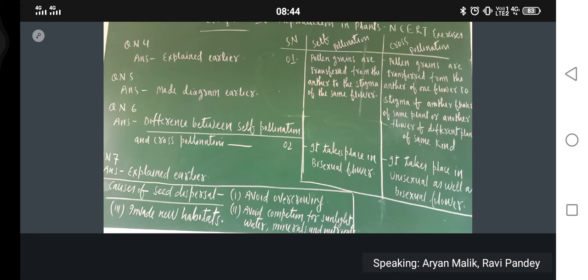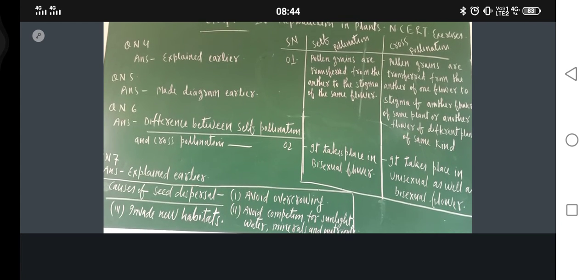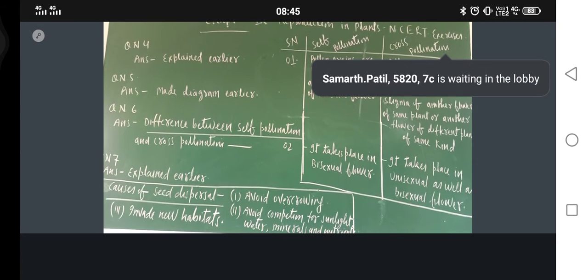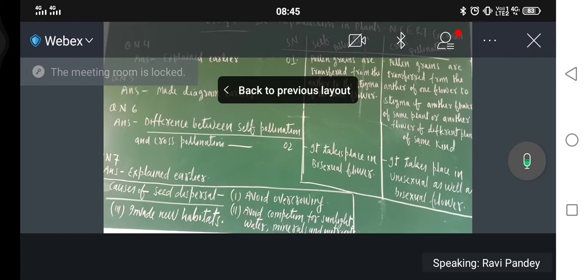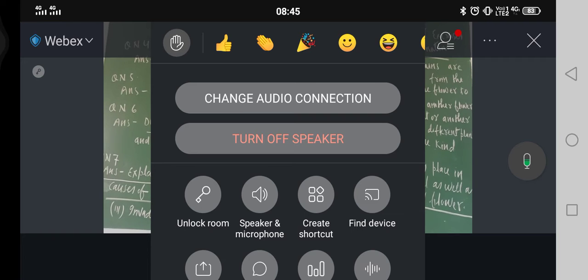It is related. It is not a question. Yes, you should add this one. Just check back your notebook. Have you written the causes of seed dispersal or not? So only two reasons you have written. Am I correct or not? Please add the third one also, first one here: avoid overcrowding.